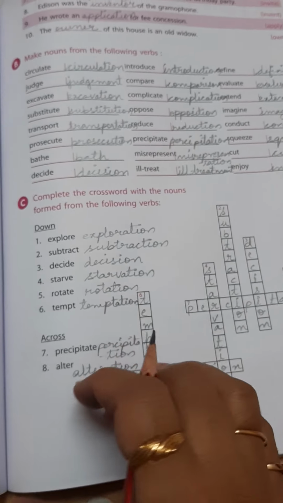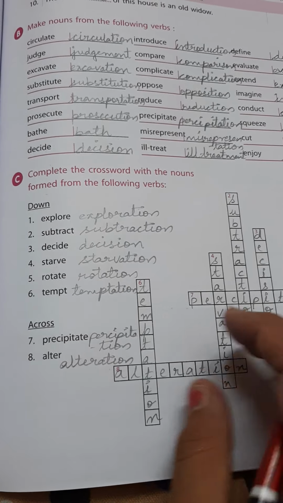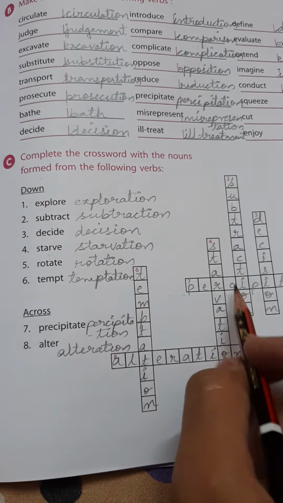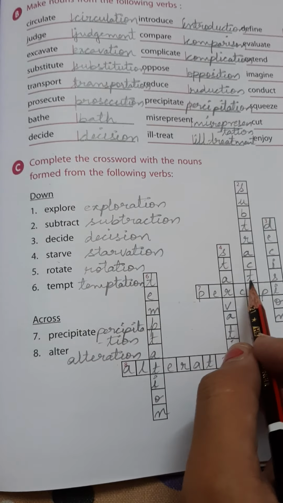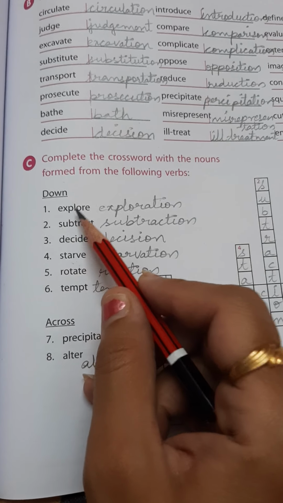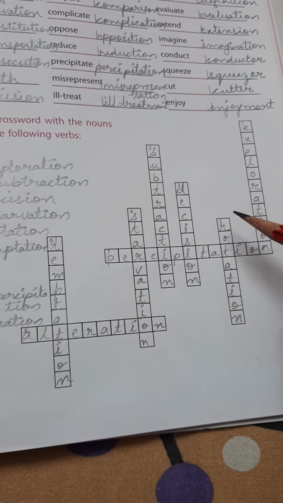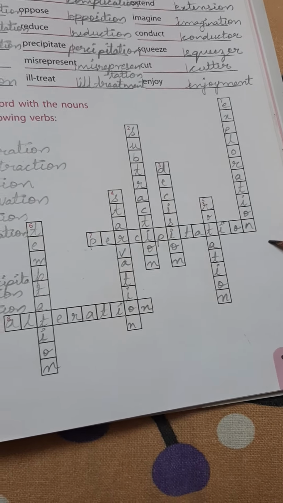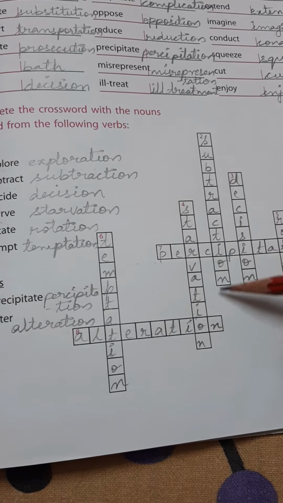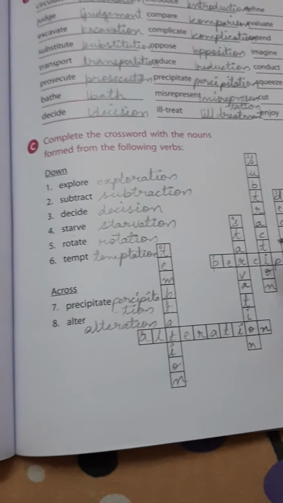Now come to exercise C. In exercise C, there is a crossword given to us, and we have been given verbs also, and from these verbs we have to complete this crossword by filling in nouns. Like explore is the verb, what will be its noun? Exploration, and we write it here going down. Subtract, it will become subtraction. Third is decide, it will become decision. In this way we can do it.